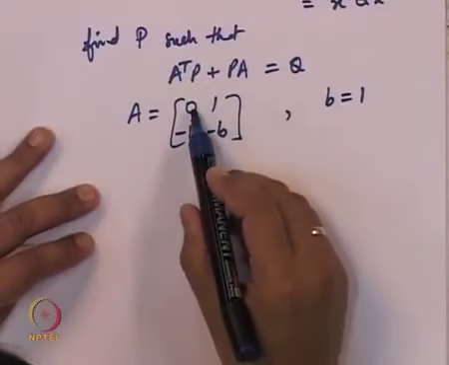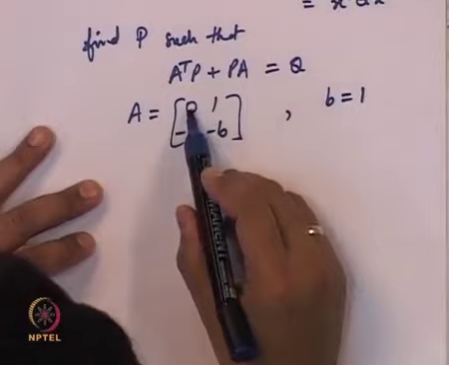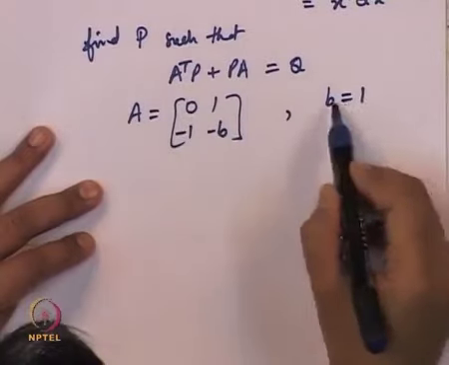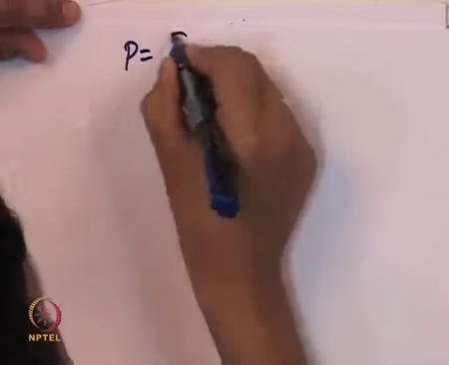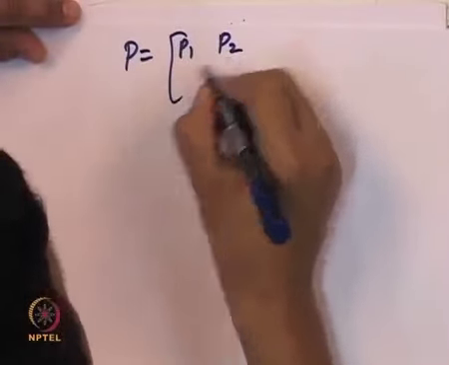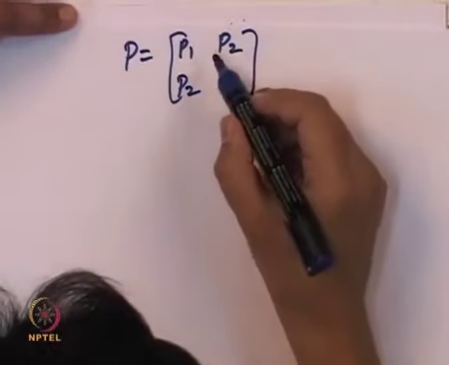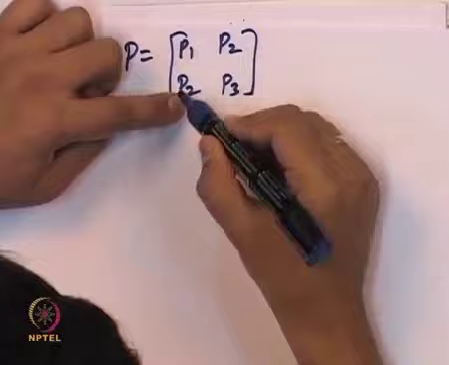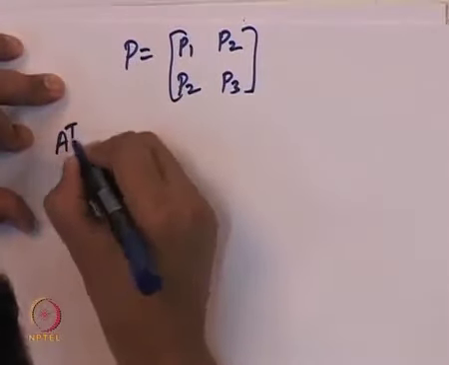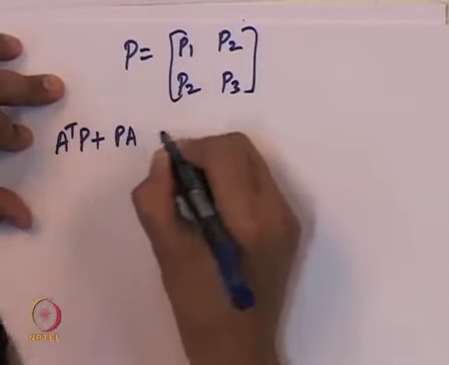So we have taken A equal to 0, 1, minus 1, minus B. Let us go back to this equation. We have got A equal to 0, 1, minus 1, minus B, and we have put B equal to 1, and let us now take P equal to P1, P2, P2, P3. We have taken P to be symmetric, that is why we have taken the same entry here. So let us solve for A transpose P plus PA.